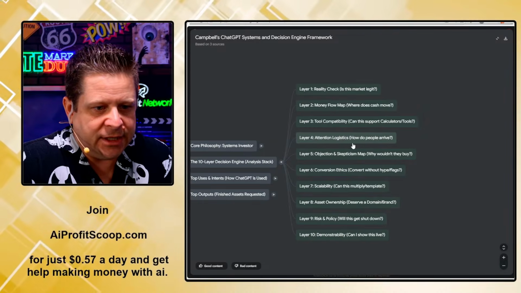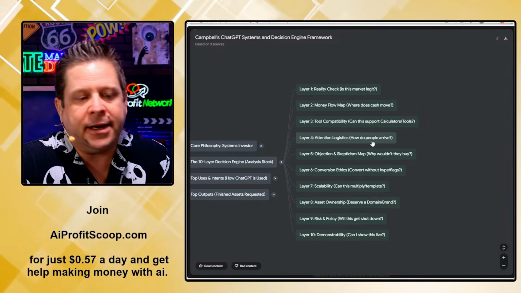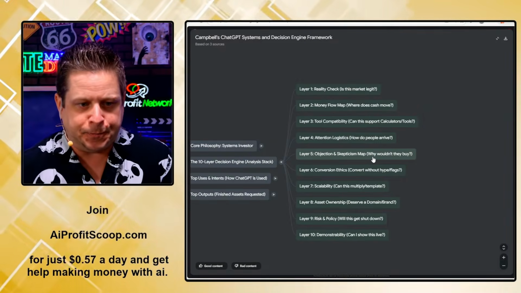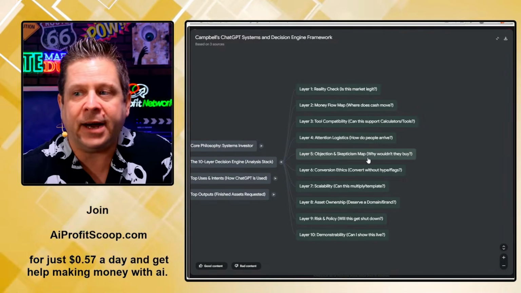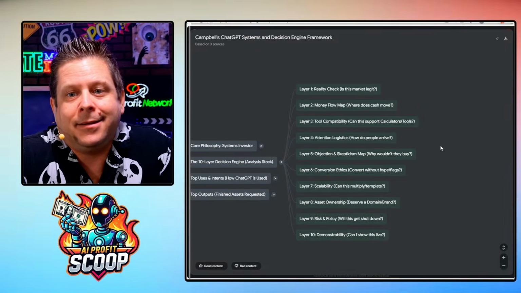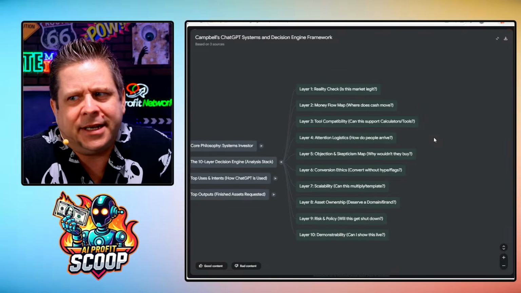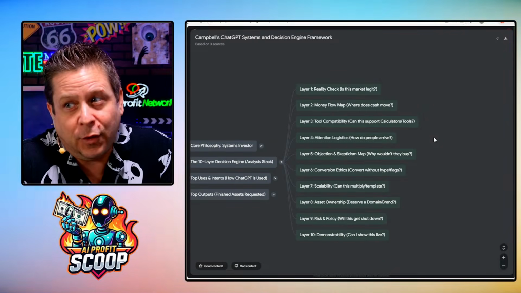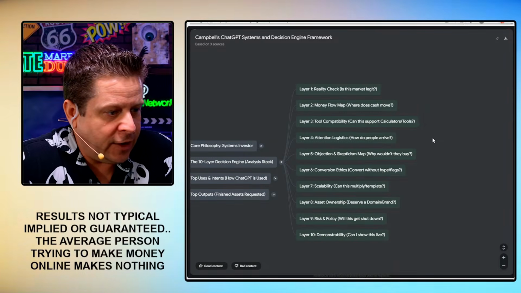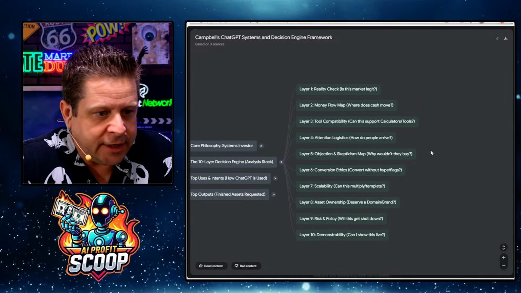Looking at attention logistics: how do people arrive at my content? What do they want? Objection and skepticism map: why wouldn't they buy? If you know the answer to that, since 99% of the people going to things don't end up buying, now I can go through and look at that. Very, very cool.